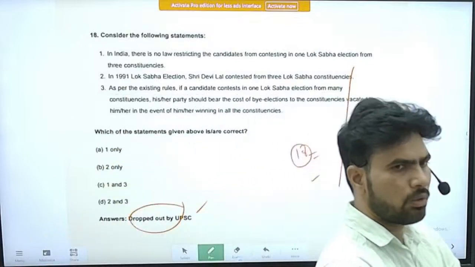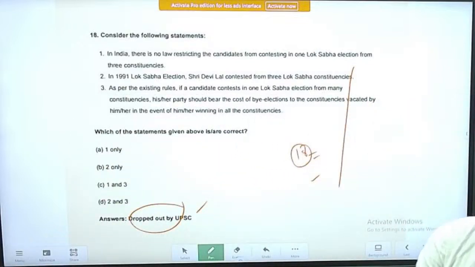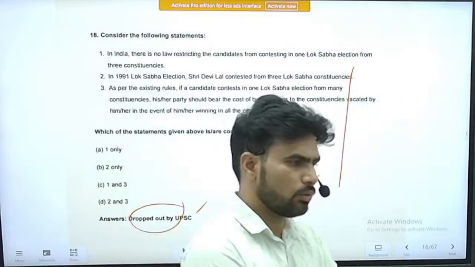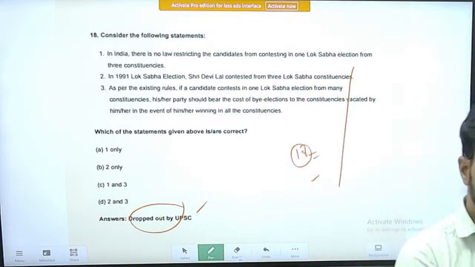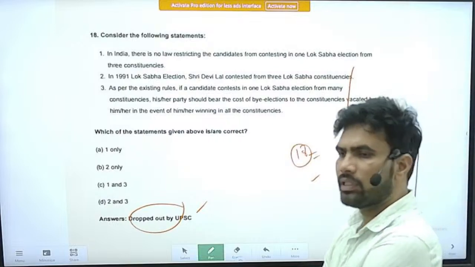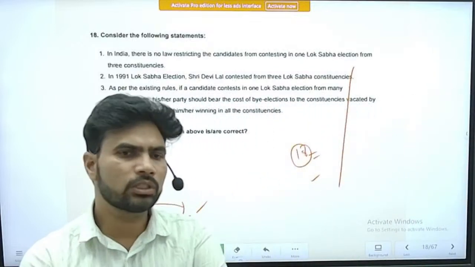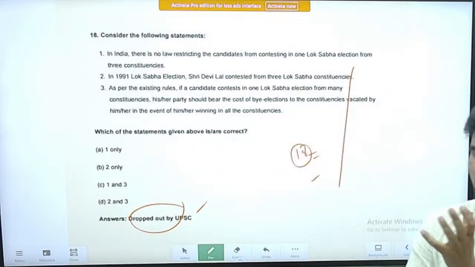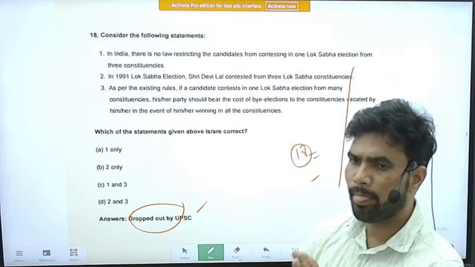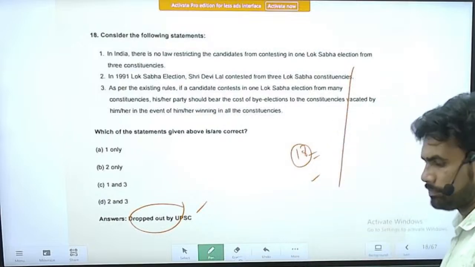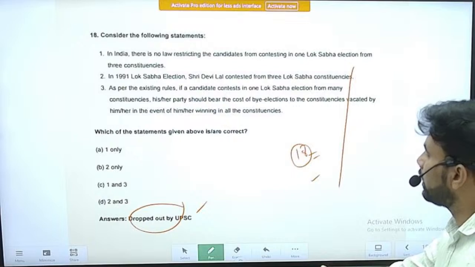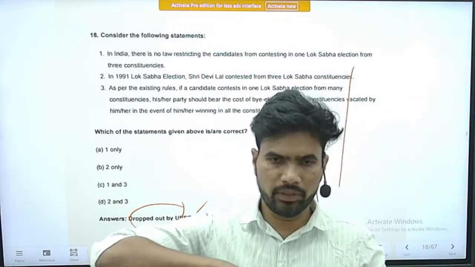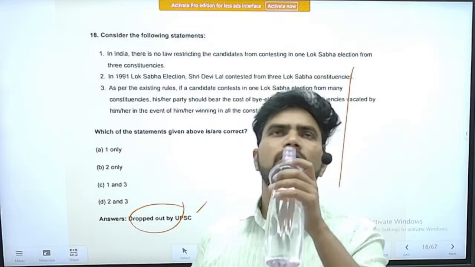So you should be thorough, not only with the current affairs part, you should be thorough with the conceptual part also. So when you study the NCERT books, especially the 11th NCERT books, 2 books are there, then you will get a grip on the conceptual aspects of the polity and governance. Right. So with this we will be concluding the 2021 questions. Now we will see the 2020 questions.